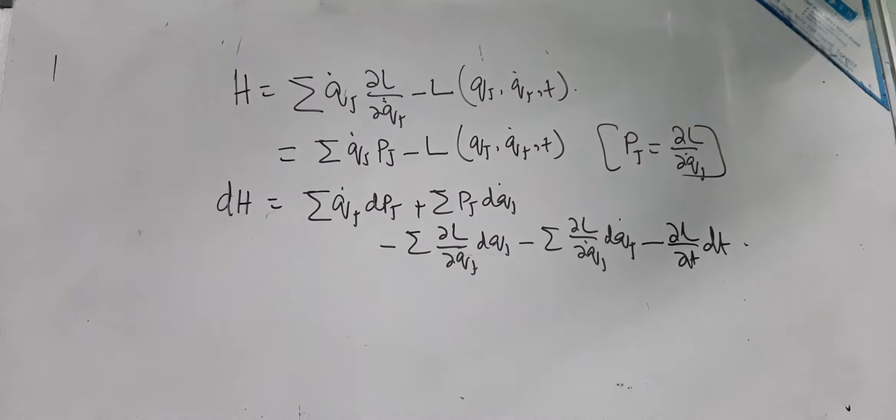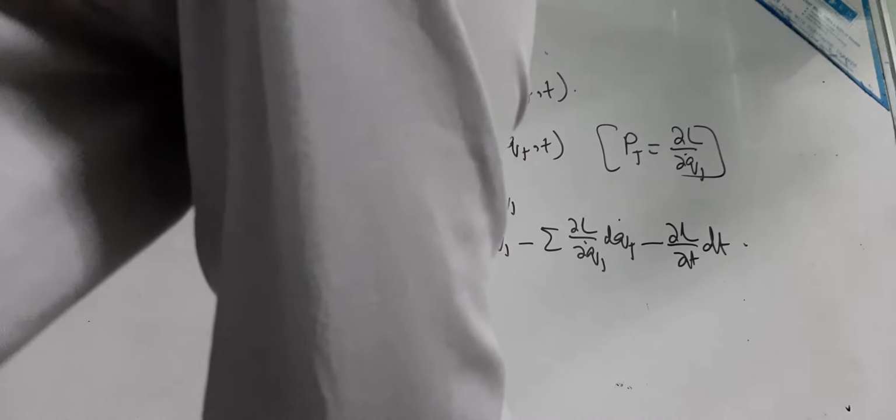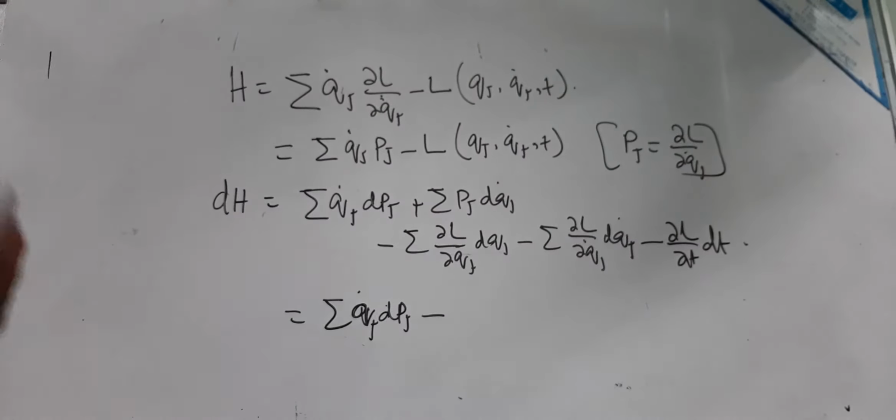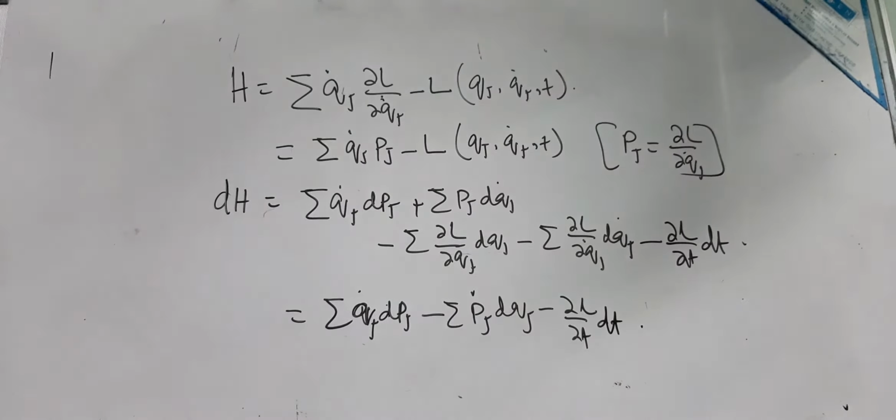So this is equal to summation Qj dot dPj minus summation Pj dot dQj, and minus del L by del T into dt.